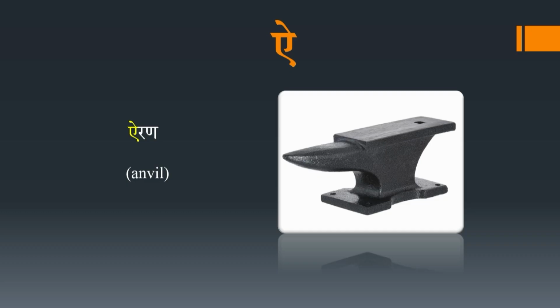After the vowel a, we shall see I. Example here is iron. Iron, which means anvil. The photo is provided here. You can see in the photo anvil.